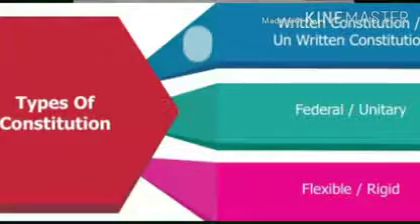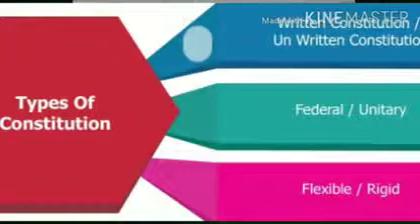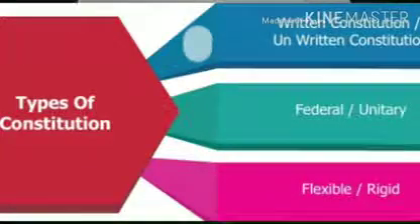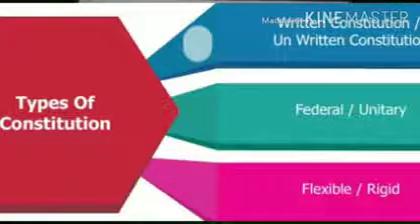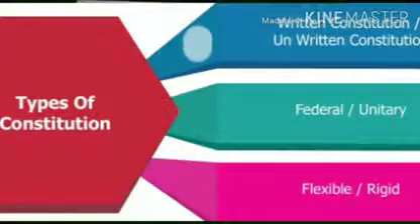So there are four types of constitutions. The types are written constitution, unwritten constitution, rigid constitution and flexible constitution. As we have already seen that there are four types of constitution. The first one is written constitution. For example, you can see the Constitution of India is an example of written constitution. All the points of the Constitution of India are in written format. And whenever we talk about unwritten constitution, we can give example of the Constitution of Britain. The Constitution of Britain is in unwritten format.